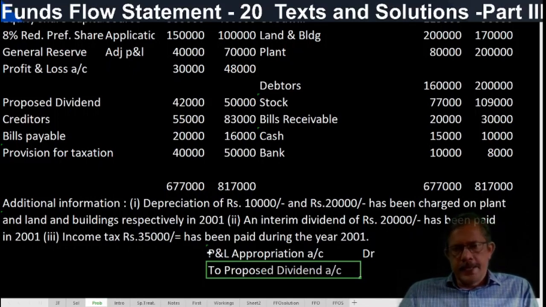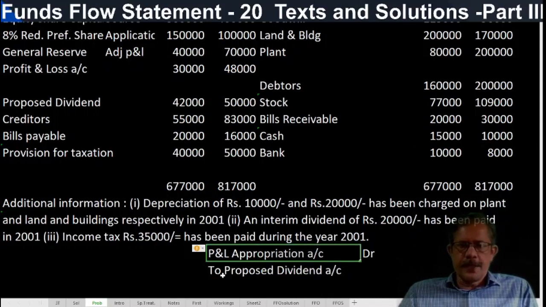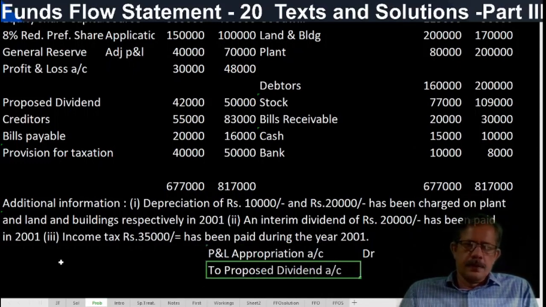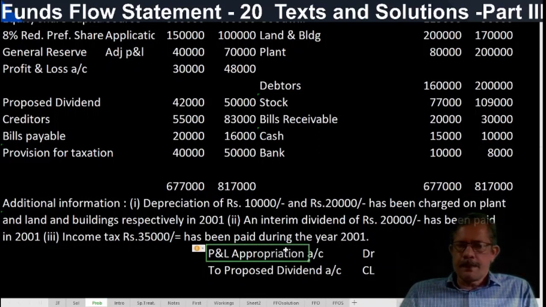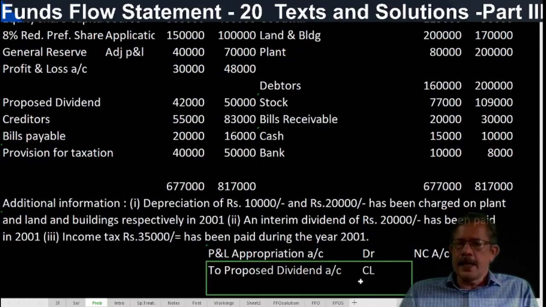So here the journal entry is P&L appropriation account debtor to proposed dividend account. Since it is payable within a short period, this proposed dividend may be treated as a current liability. And the profit and loss appropriation account is a non-current account. So one aspect is a non-current account and the other aspect is a current item.